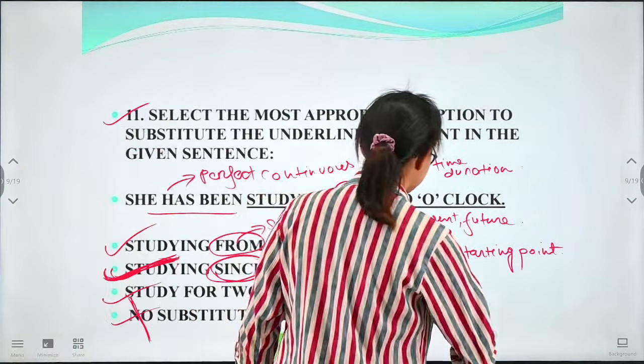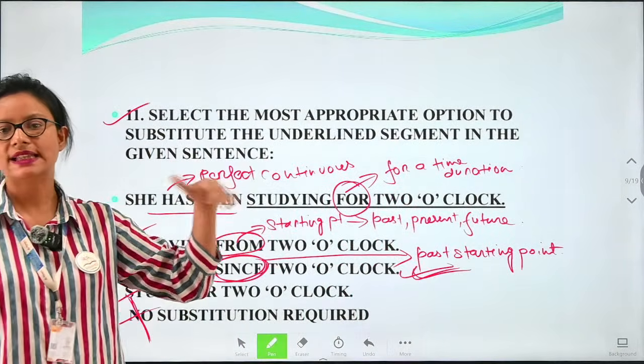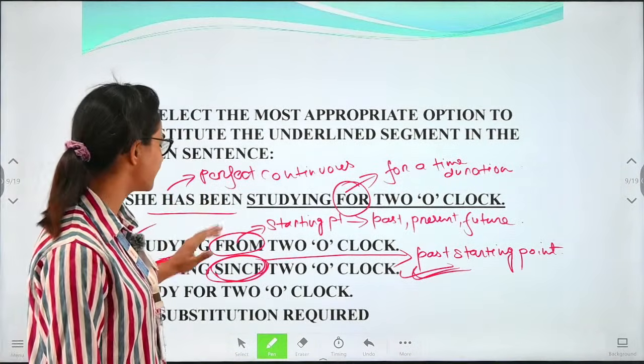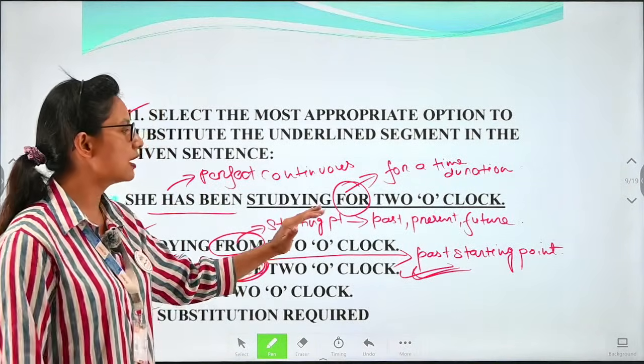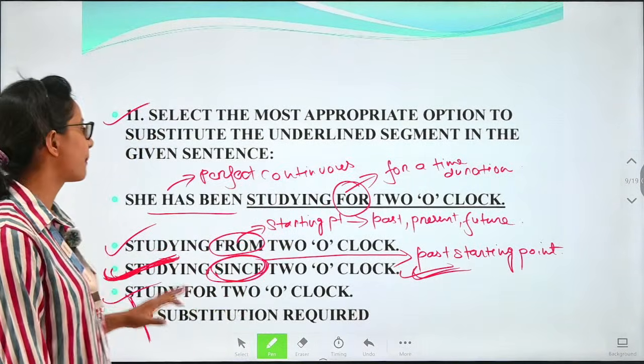Okay, means we'll have to take a starting point which begins in the past. So we'll have to take the sentence that way. So she has been studying since 2 o'clock. Since 2 o'clock. So this will be the correct option. Okay.